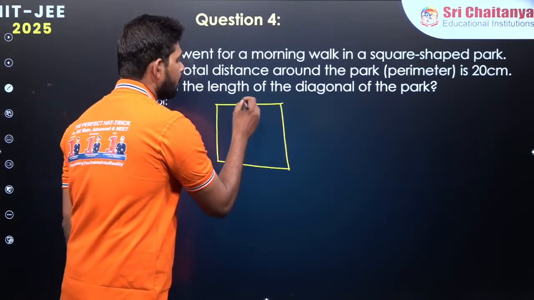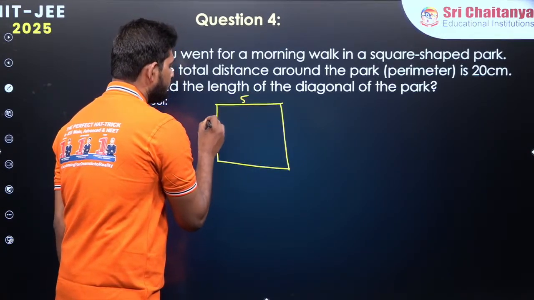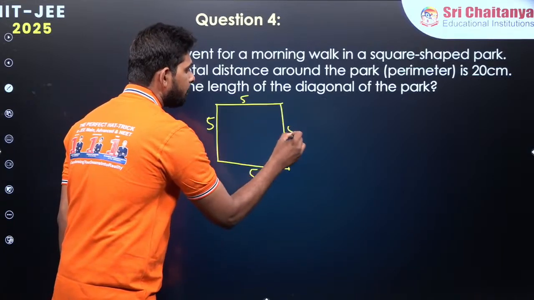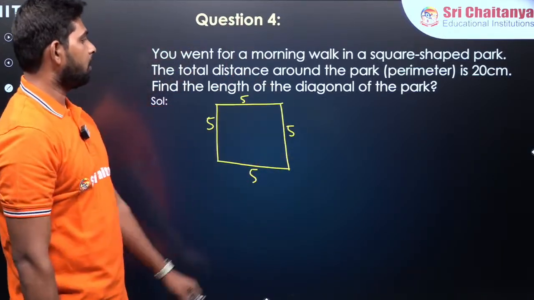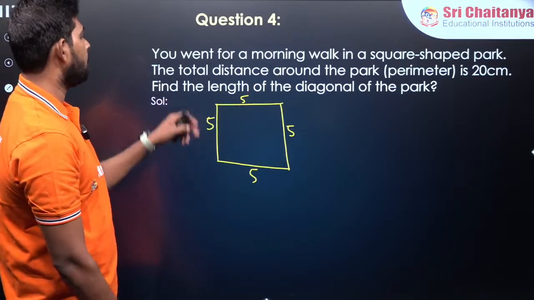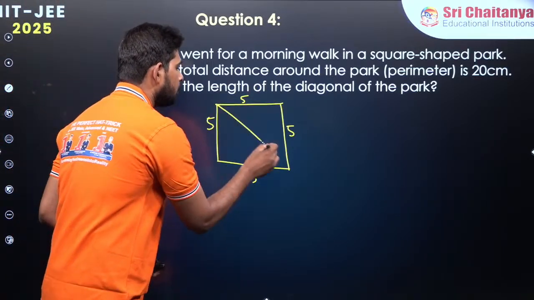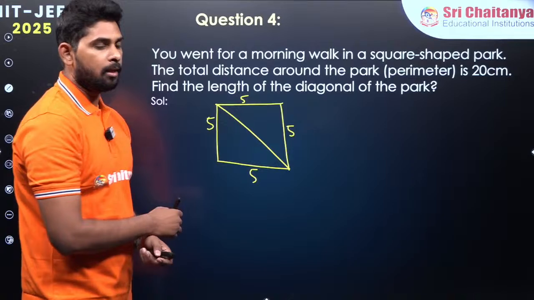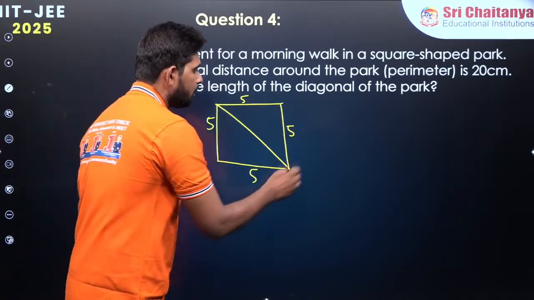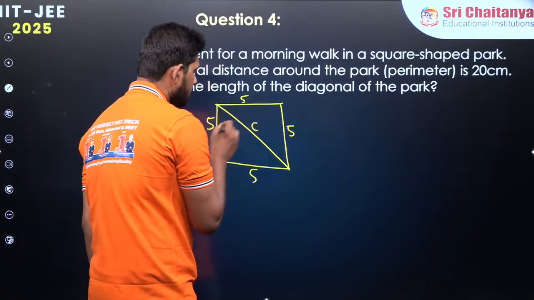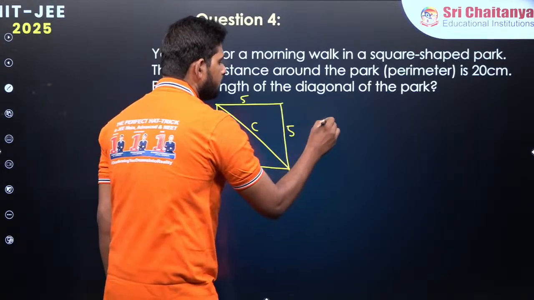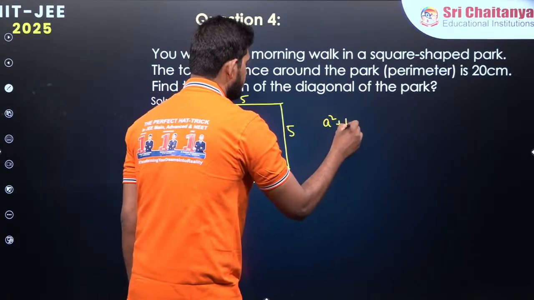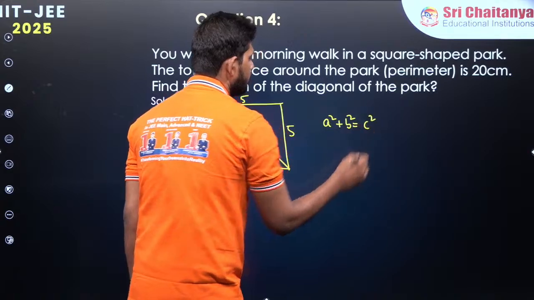Right. So if I take 5 here, 5 here, 5 here, 5 here, the sum of all these four sides is going to be 20. Now I wanted to find the diagonal. Again we are going to use the Pythagorean theorem. This is C, this is A, and this is B. A square plus B square is equal to C square, that we know.